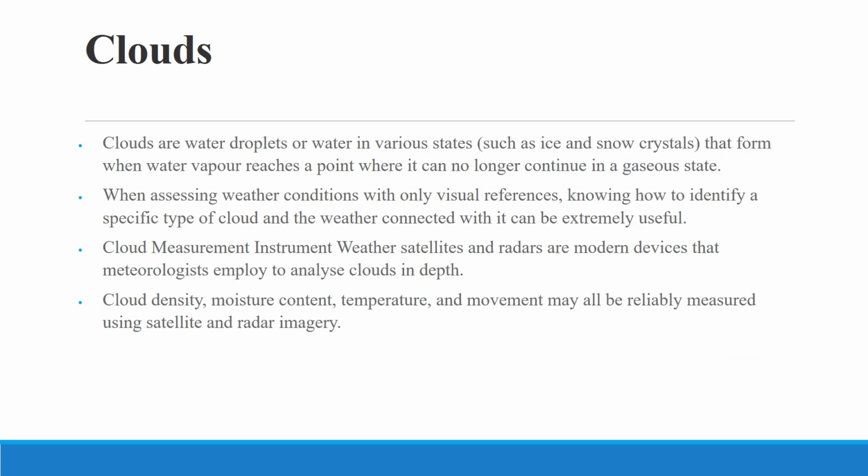And now clouds. Clouds are water droplets or water in various states such as ice and snow crystals that form when water vapor reaches a point where it can no longer continue in a gaseous state. When assessing weather conditions with only visual references, knowing how to identify a specific type of cloud and the weather connected with it can be extremely useful. And now cloud measurement. Clouds are measured using weather satellites and radars. These are the modern devices that measure clouds, which meteorologists employ to analyze clouds in depth. Cloud density, moisture content, temperature, and movement may all be reliably measured using satellite and radar imagery.